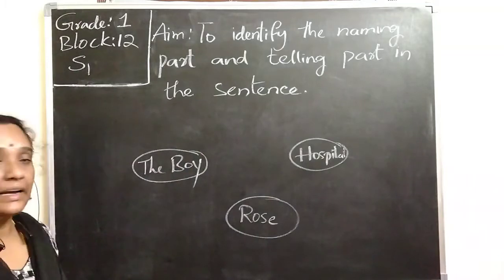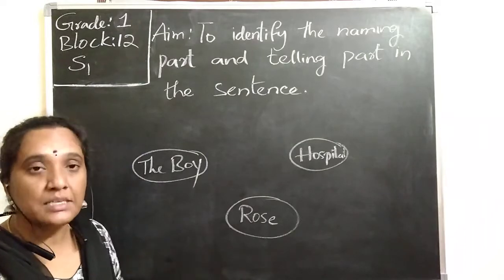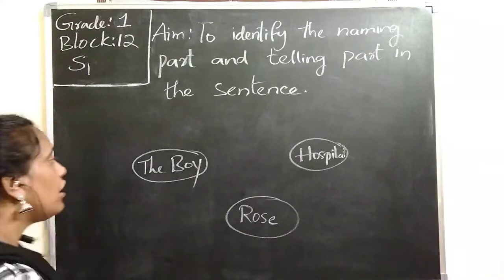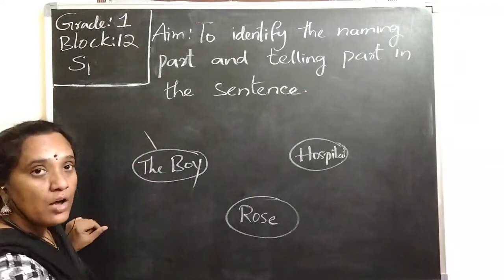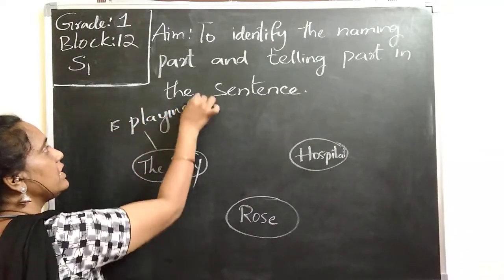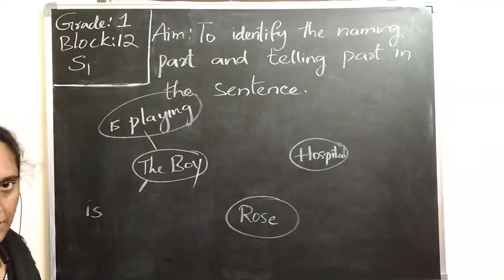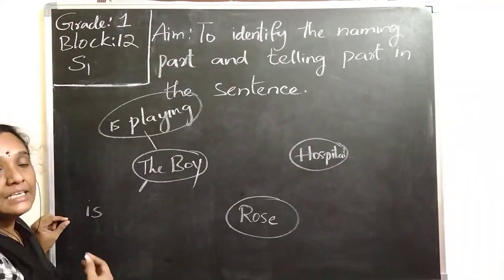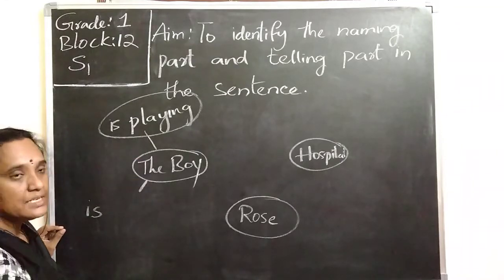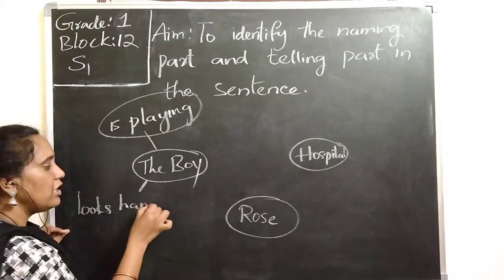Now what can I tell? I can tell something about the boy, how he looks, what he is and what he does. Some action of the person or how the person looks. On this basis we can write. Now if I say the boy, so the boy is playing. The boy is doing some other work. I can say the boy is dancing. The boy is singing. Whatever action the boy is doing, we can say. So I can say the boy looks handsome.